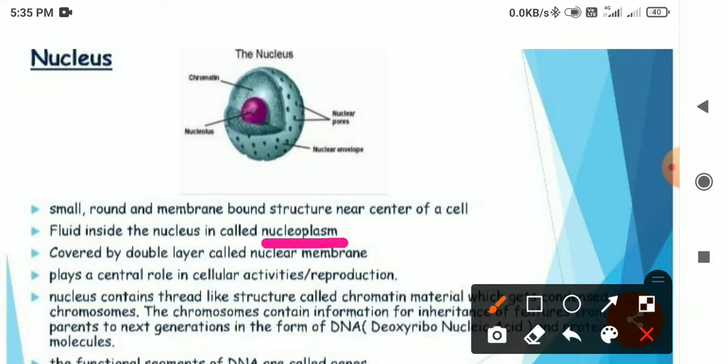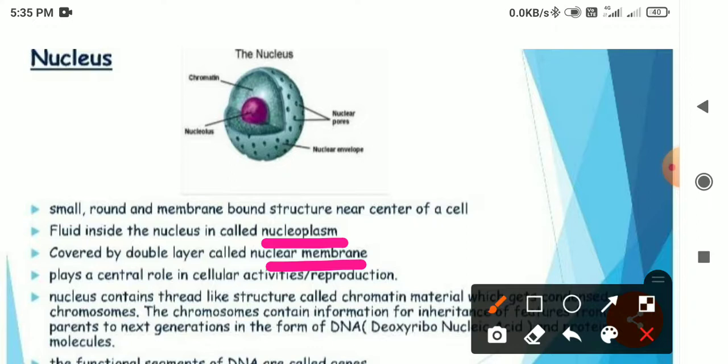So सेल के अंदर का जो फ्लूइड होता है, that is called as cytoplasm, और जो न्यूक्लियस के अंदर का लिक्विड होता है, that is called as the nucleoplasm. It is covered by a double layer called nuclear membrane. ओके, सेल जिस लेयर से कवर्ड है, that is called as plasma membrane, एंड जो न्यूक्लियस की कवरिंग है, that is called as the nuclear membrane.